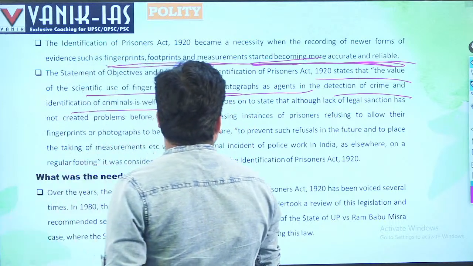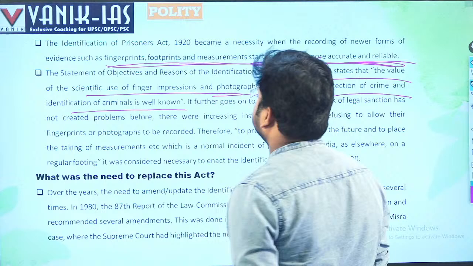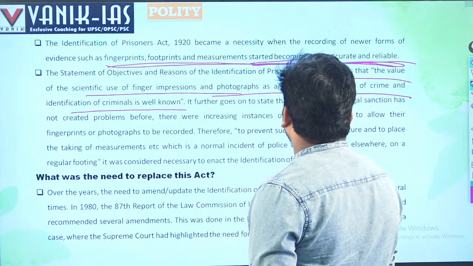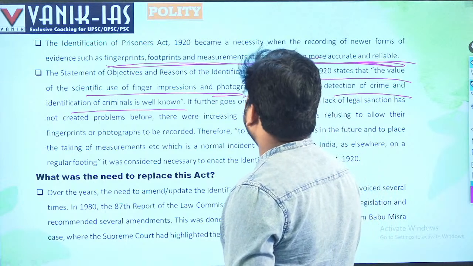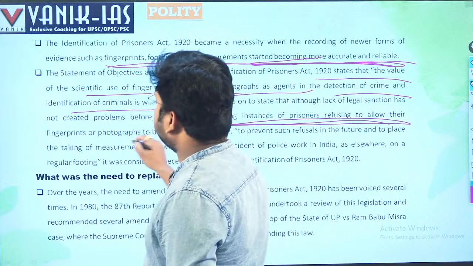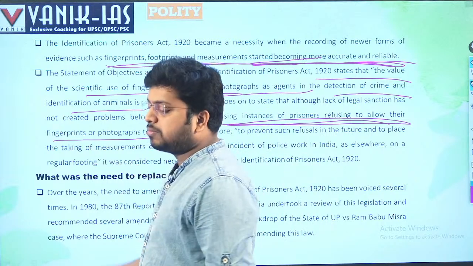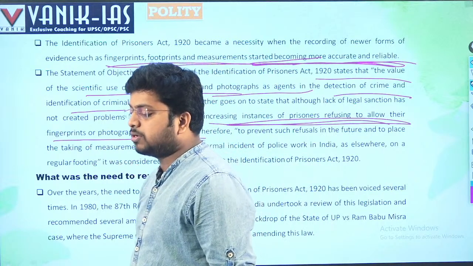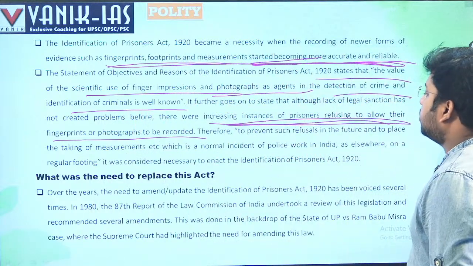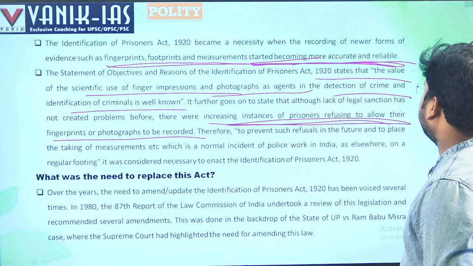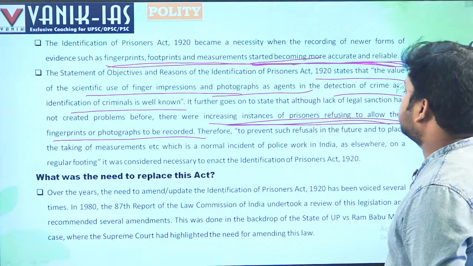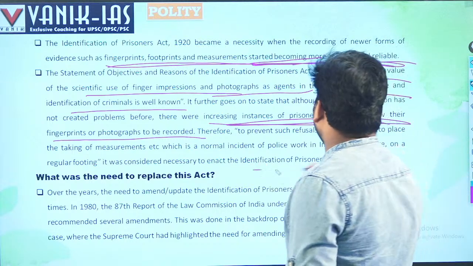It further goes on to state that although the lack of legal sanction has not created problems before, there are increasing instances of prisoners refusing to allow their fingerprints. Right? Many prisoners are refusing to allow law enforcement agencies to take their fingerprints, and that creates the problem, which is a normal incident of police work in India. As well as on a regular footing, it was considered necessary to enact the Identification of Prisoners Act.